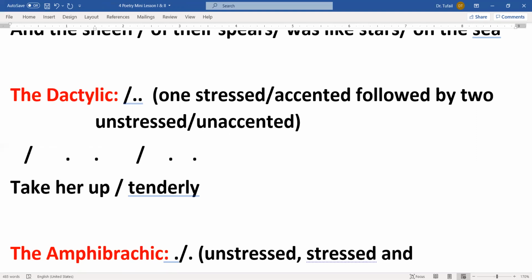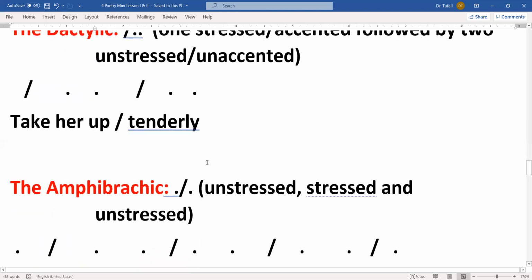Okay, so this is where you find the variations. One stress followed by two unstressed: this will be down up up, down up up. There is another meter, which we call the amphibrachic meter, in which stressed, unstressed, stressed and unstressed.